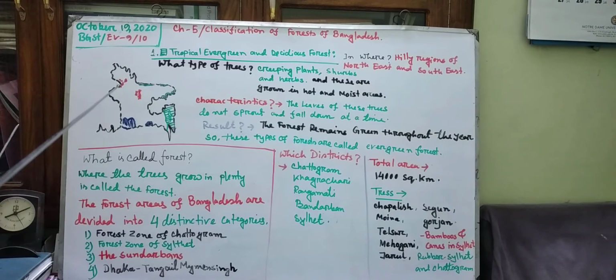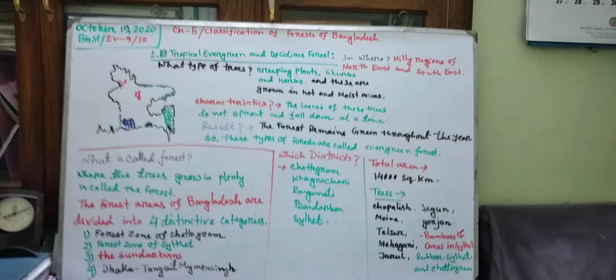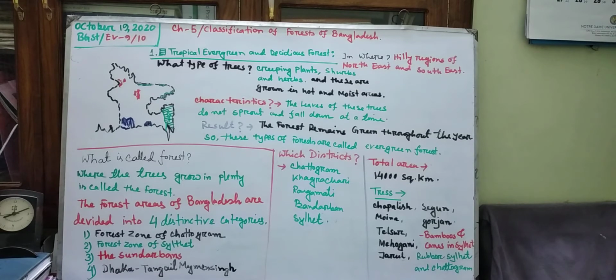And you will need different colored pens like this. I have marked it with 3. I have drawn it with black, but I have marked inside the map with red, green and blue colors. So you will also need these colors. To start this chapter, that is chapter 5, the page number is 106. I am repeating, the page number is 106 and 107. We will read these two pages today.